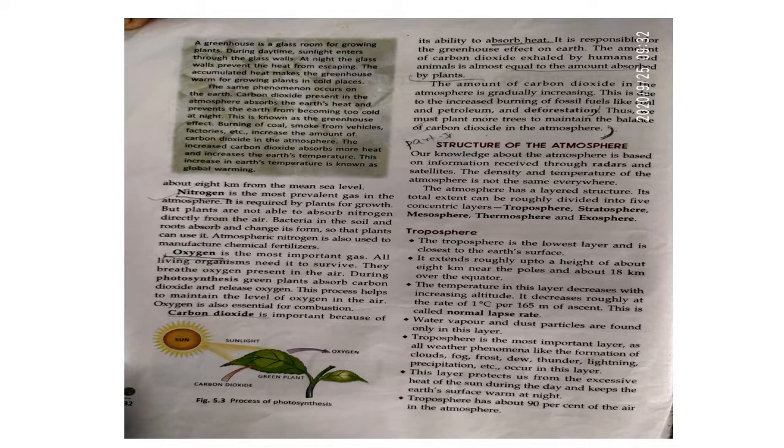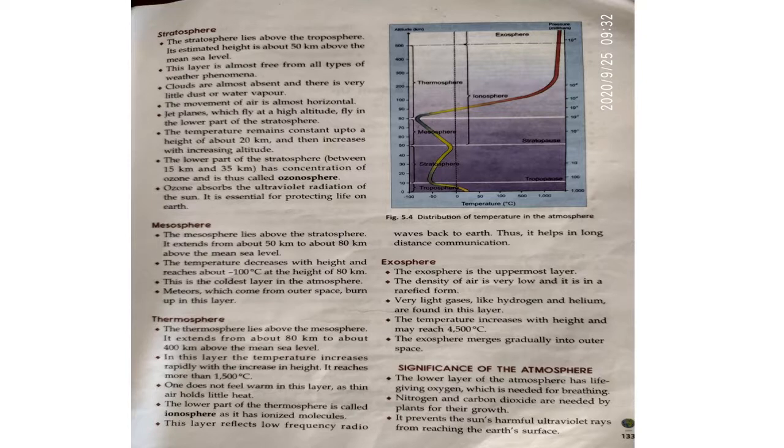Okay children, I hope you have understood this particular layer, and now the stratosphere. You can see the picture given on the screen. The stratosphere lies above the troposphere and its estimated height is about 50 kilometers above the mean sea level.